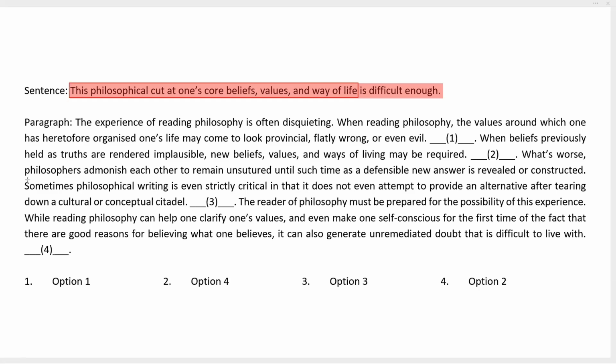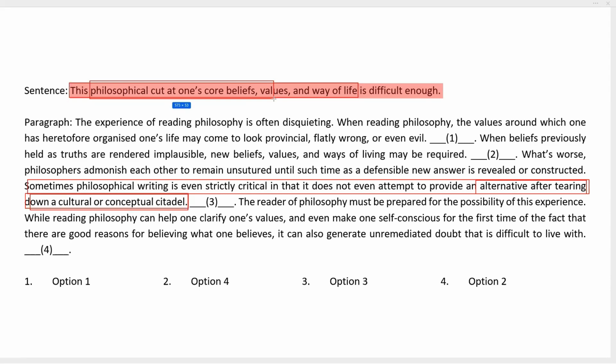Sometimes philosophical writing is even strictly critical in that it does not even attempt to provide an alternative after tearing down a cultural or conceptual citadel. So we see that this talks about what happens after tearing down a cultural or conceptual citadel, which connects with the philosophical cut at one's core beliefs, values, and way of life.